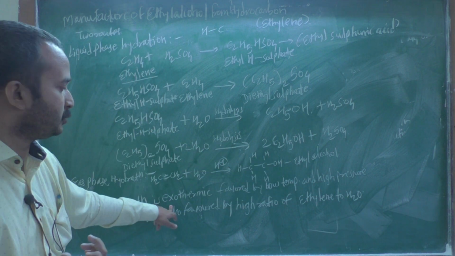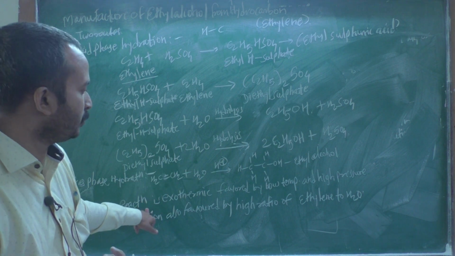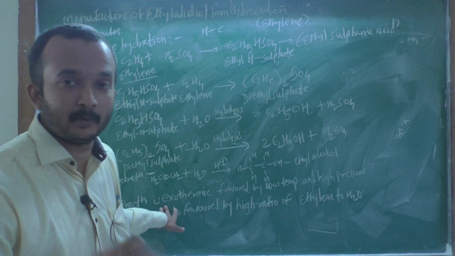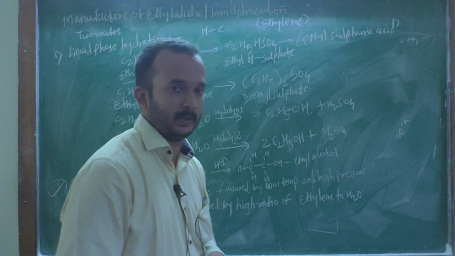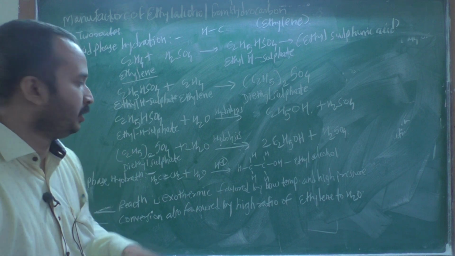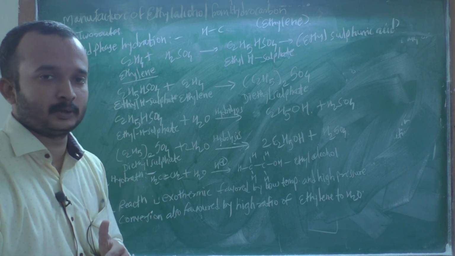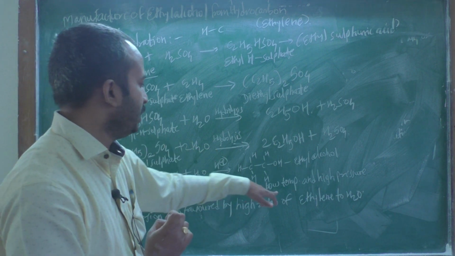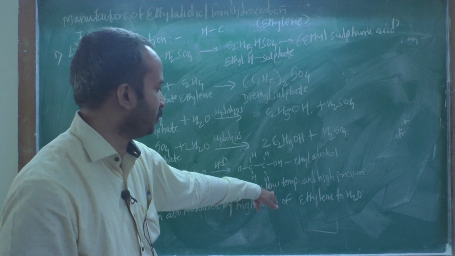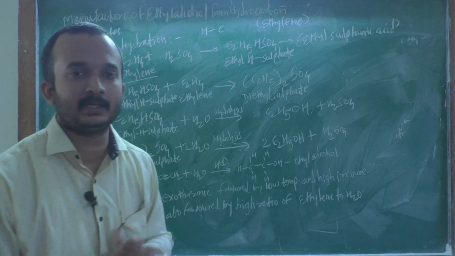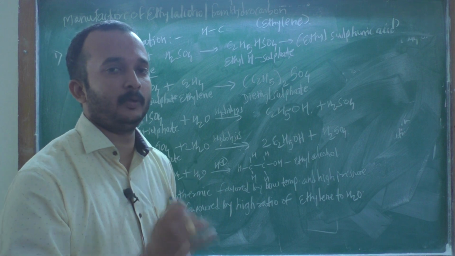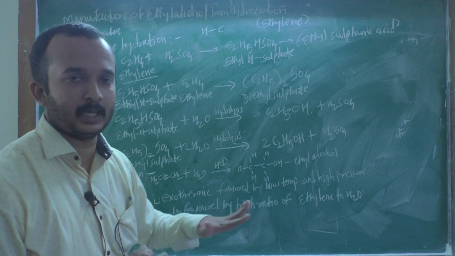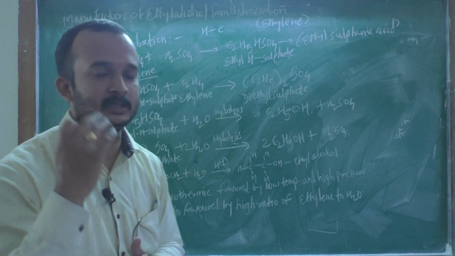Because this is an exothermic reaction, it is favored by low temperature and high pressure.